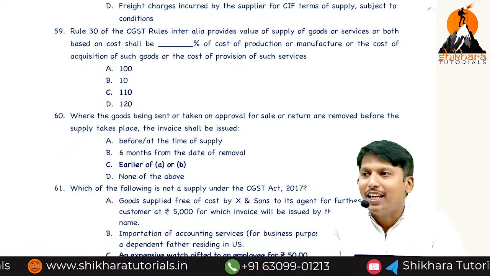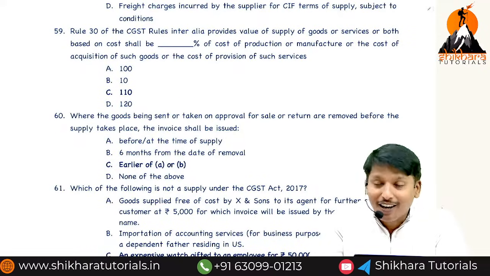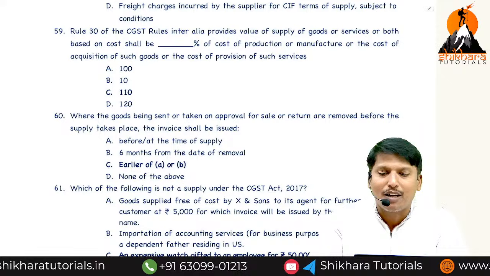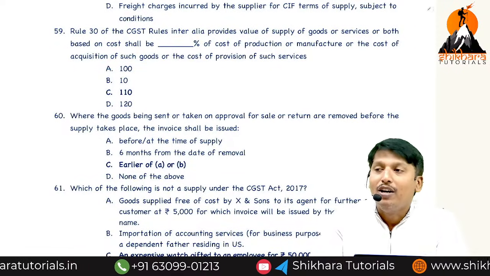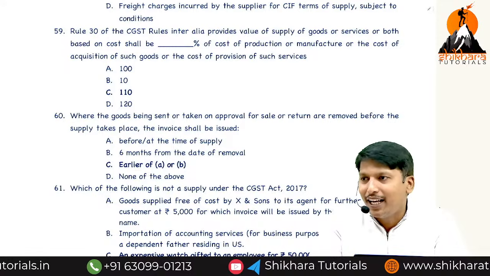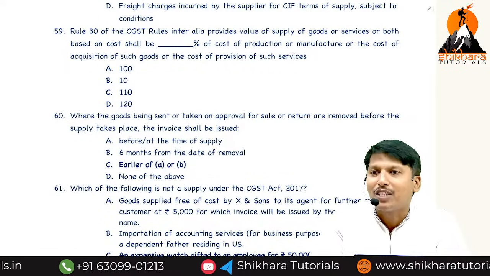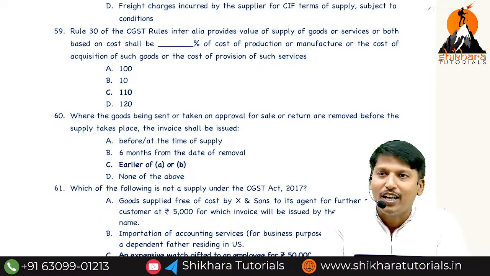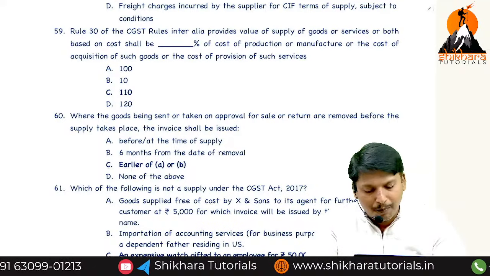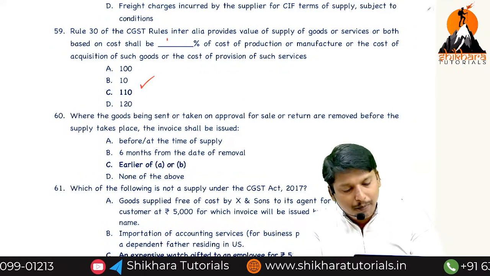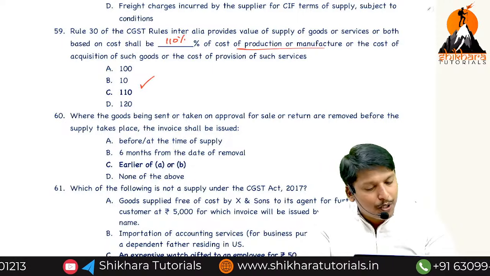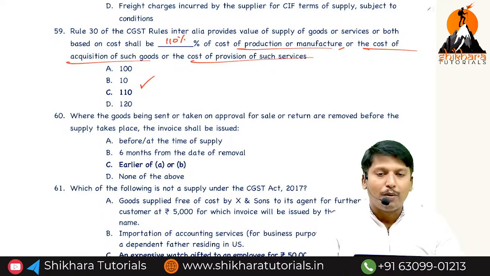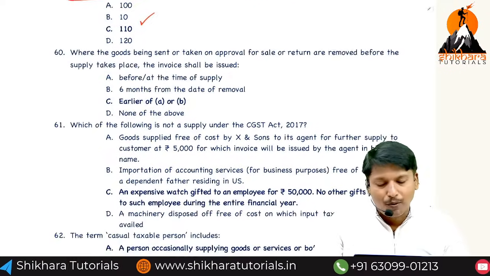Rule 30, what is rule 30? Valuation based on cost. 110% of the cost of production or manufacture in case of goods, 110% of the cost of acquisition of goods in case of a trader, 110% of the cost of provision of service in case of a service provider. When is rule 30 applicable? When rules 27, 28, 29 are not applicable, then 30 is applicable.